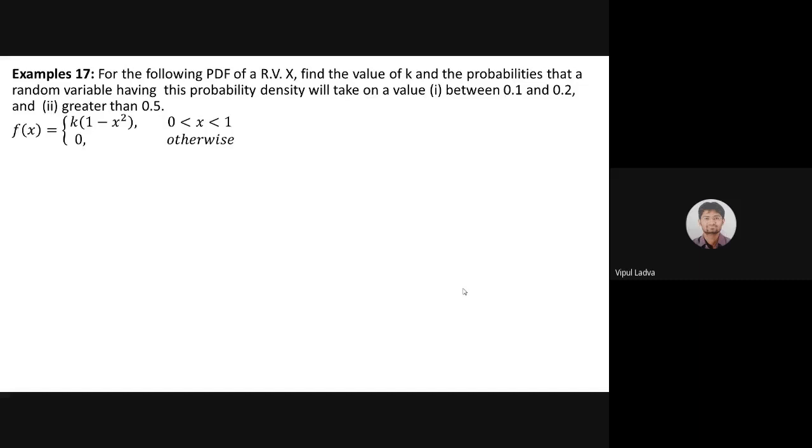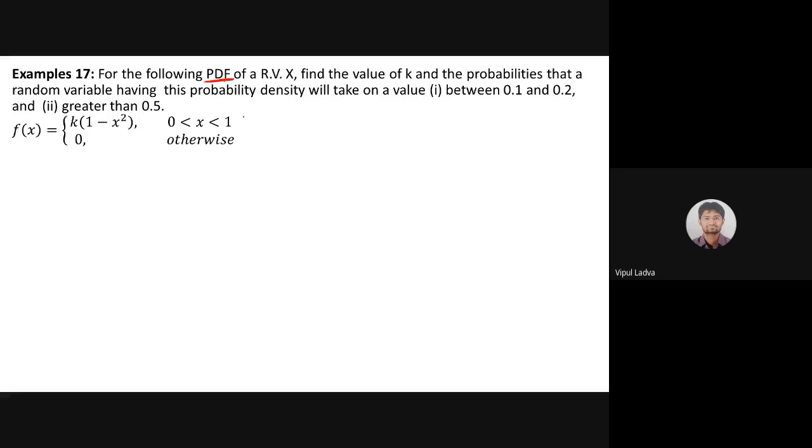So let me give you one more question, and I will give you 2-3 minutes to solve that. Yes, here it is. For the following probability density function, now take care, you are not supposed to decide whether it is a probability density function or not. That is given in the data.